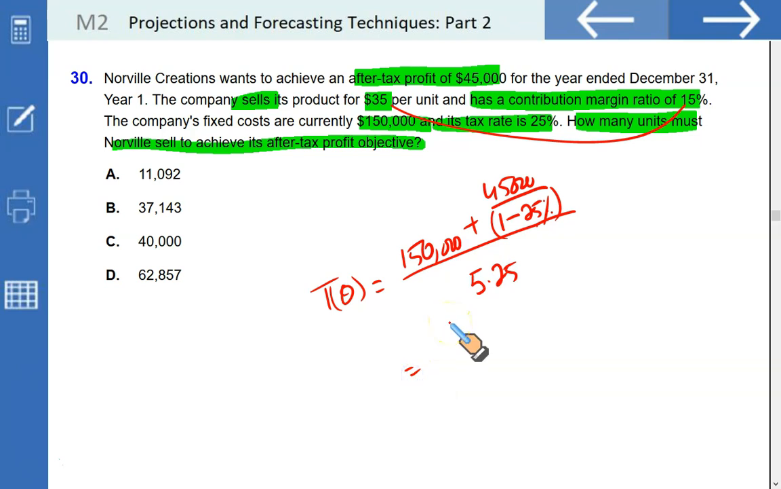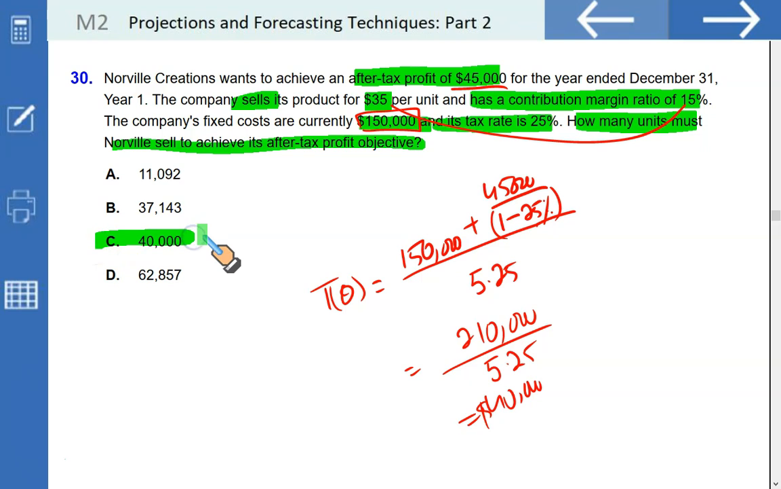And now just simplify the results. 45,000 divided by 75% plus 150,000 gives you a numerator of 210,000, divided by 5.25. That gives 40,000. If you sell 40,000 units, you will not only be able to cover the fixed cost but also generate $45,000 of after-tax profit. That makes C the correct option.